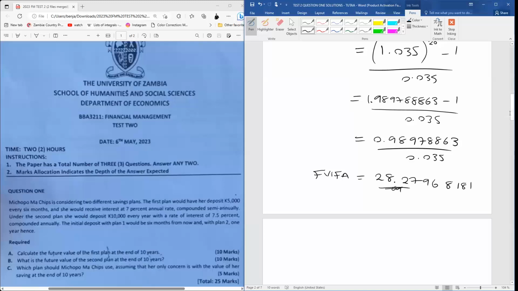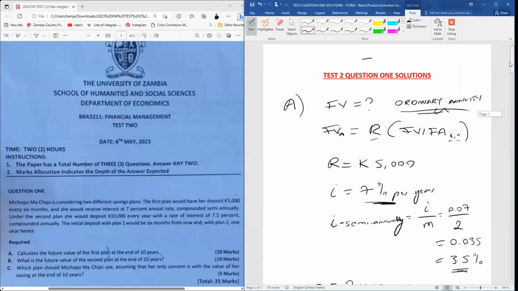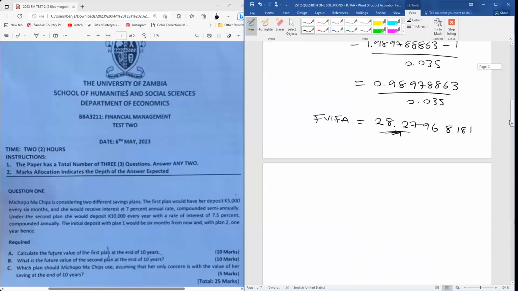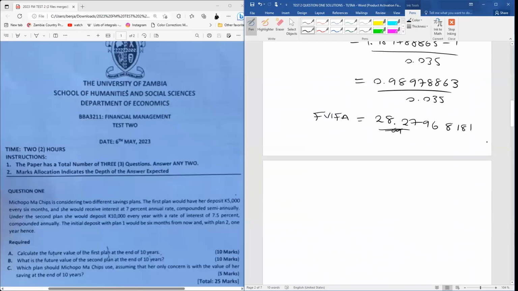If we go back to the top here and pay attention to our formula, we now know what our R is, and we now know what our future value interest factor of our annuity is. So we're just going to substitute those in order for us to now find the future value of this first plan at the end of 10 years. So we're going to have future value to the power of 20 periods. That's our little n there. So 20 periods.